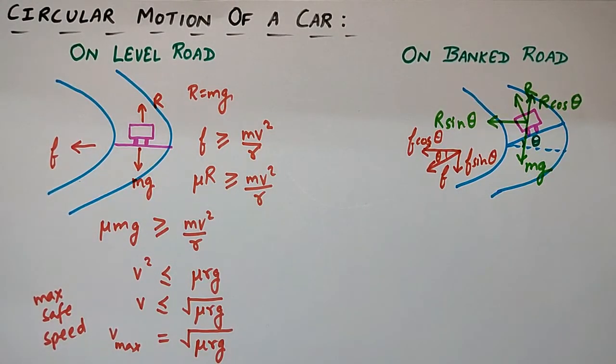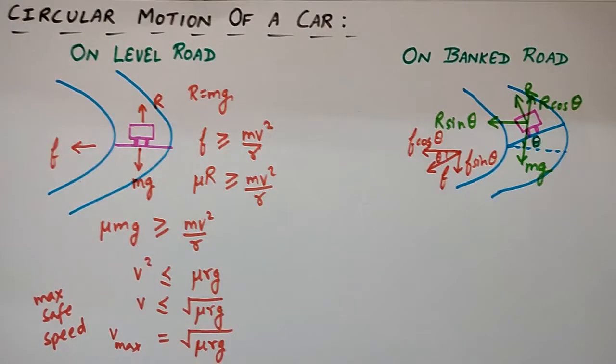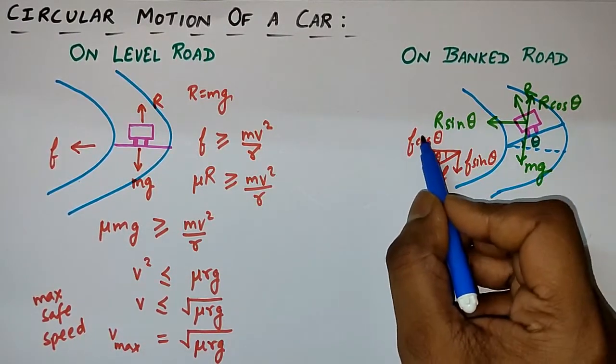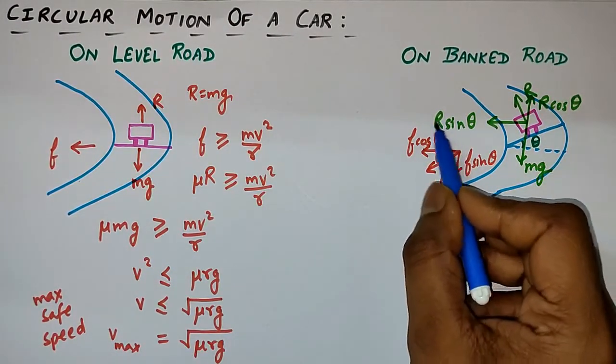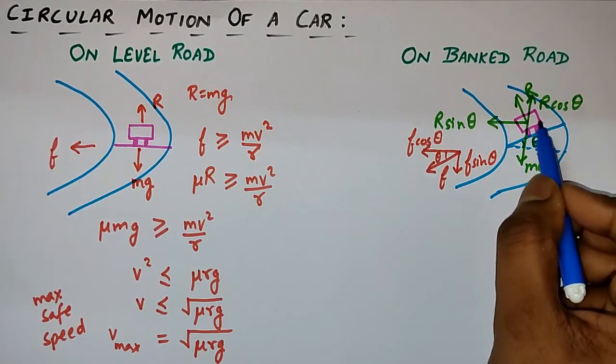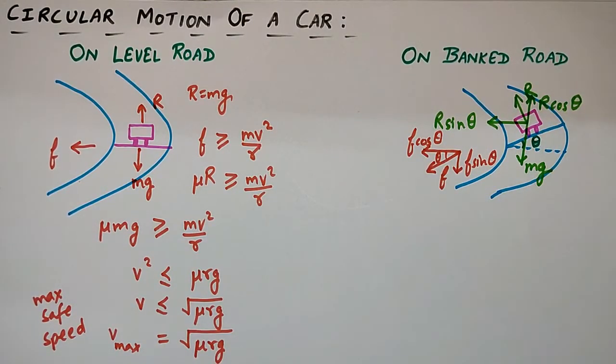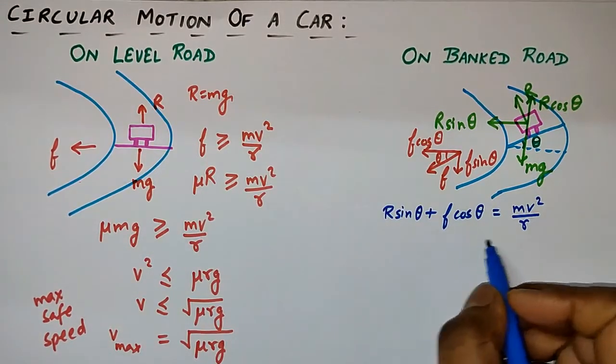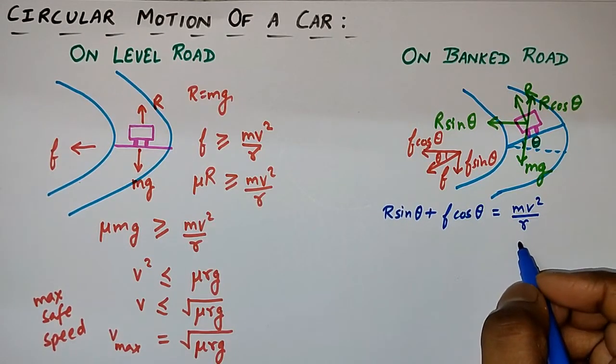Now what I can do, R sin theta is acting towards the left side, and f cos theta is also acting towards the left side, and on the outer side there will be mv square upon r. So I can write R sin theta plus f cos theta is equal to mv square upon r.